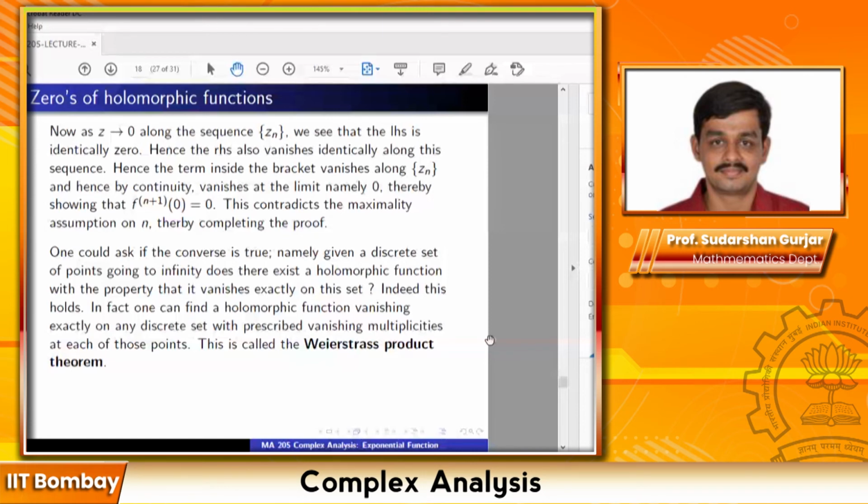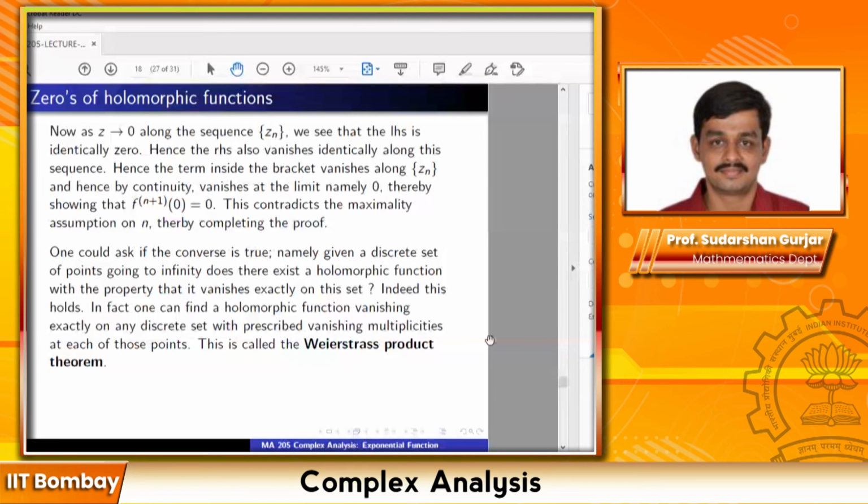So in fact, something more is true. You can make it vanish along prescribed multiplicities. One can find a holomorphic function vanishing exactly on any discrete set with prescribed vanishing multiplicities at those points. So you can make it vanish at the first point to order 13, vanish at the second point to order 20, and so on. What do I mean by vanishing up to a given order? Those many terms in the Taylor series are 0. So vanishing to order 20 means the Taylor series will start with the 21st term. So this is called the Weierstrass product theorem.